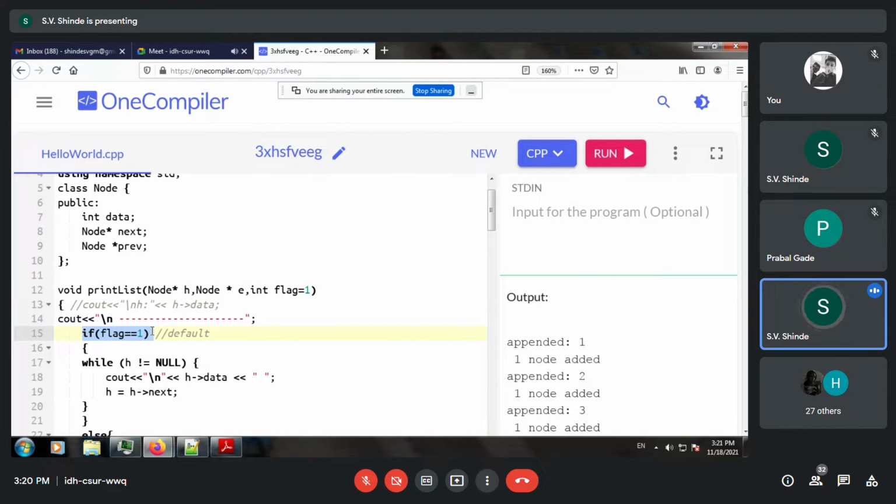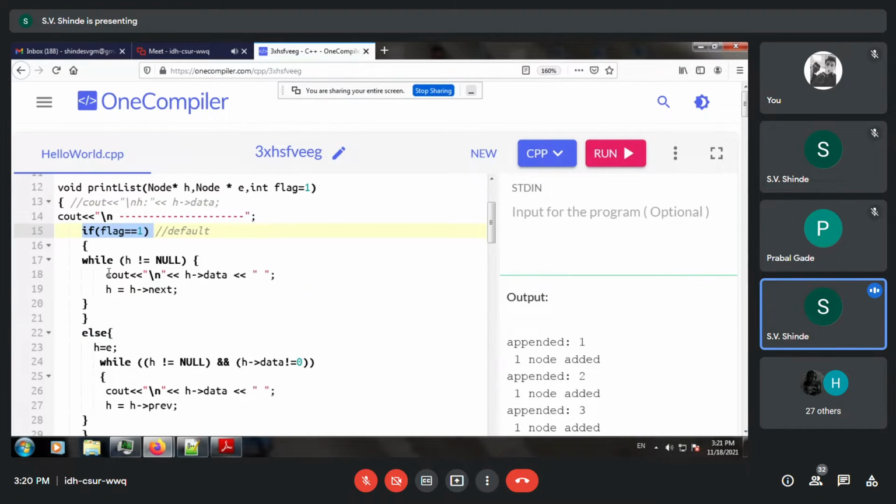So if flag is equal to 1, we are going to use the forward method, that is h not equal to null, and print the data, h arrow data. Second line, h is equal to h arrow next. So only two lines of code, one is to print and another is to traverse. Anybody having difficulty understanding the two lines of code?